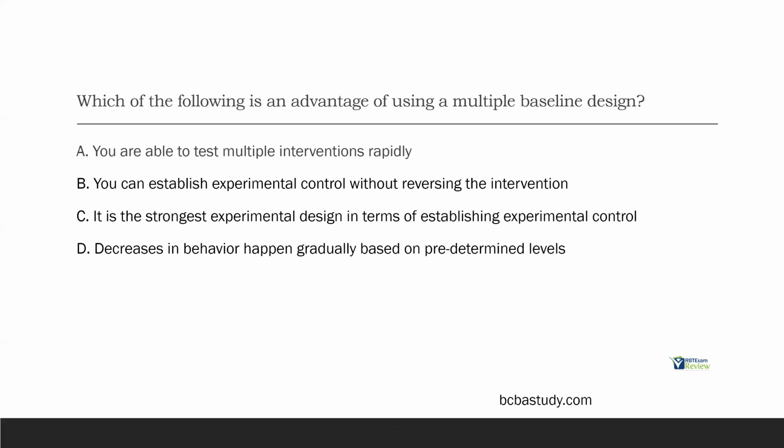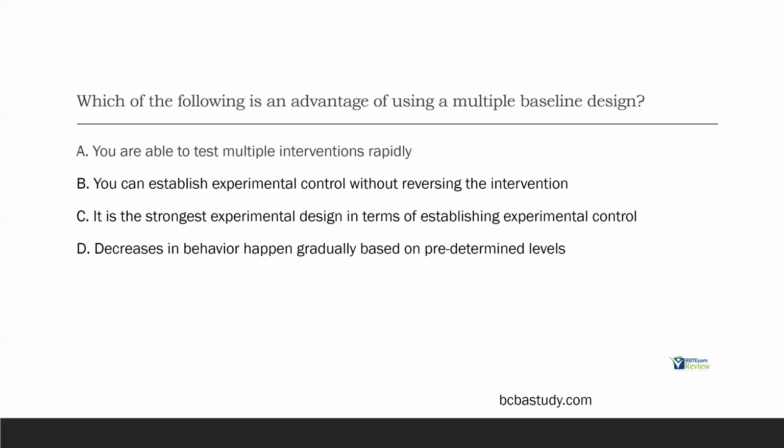C, it is the strongest experimental design in terms of establishing experimental control. No, not necessarily, because you're not withdrawing anything. So you can establish experimental control, but it's not necessarily the strongest way to do it, right? And then D, decreases in behavior happen gradually based on predetermined levels. That sounds more like what type of design? Changing criterion, right? We're setting predetermined levels, and as we move down those levels, behavior hopefully changes based on our gradual decrease in levels.